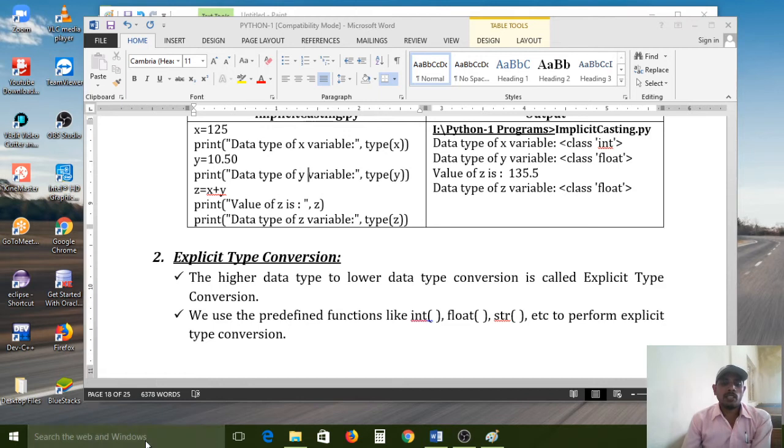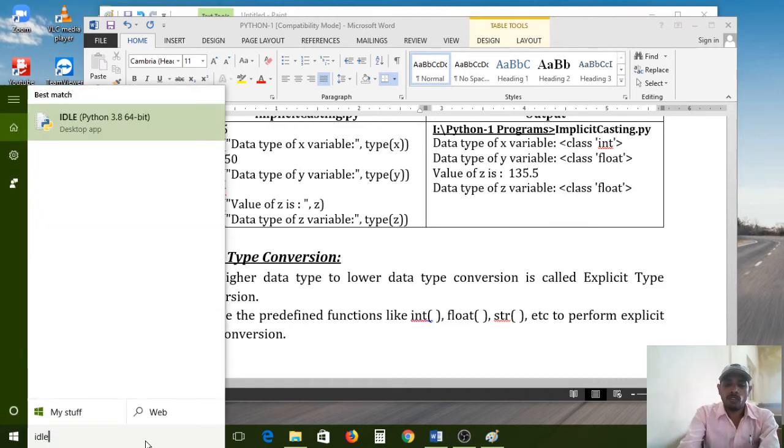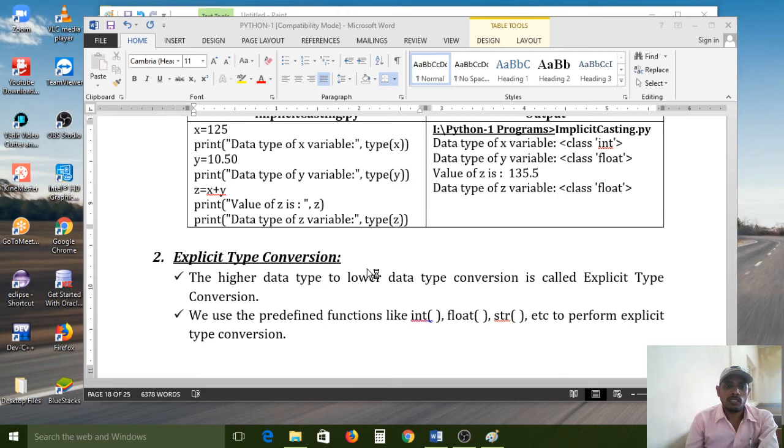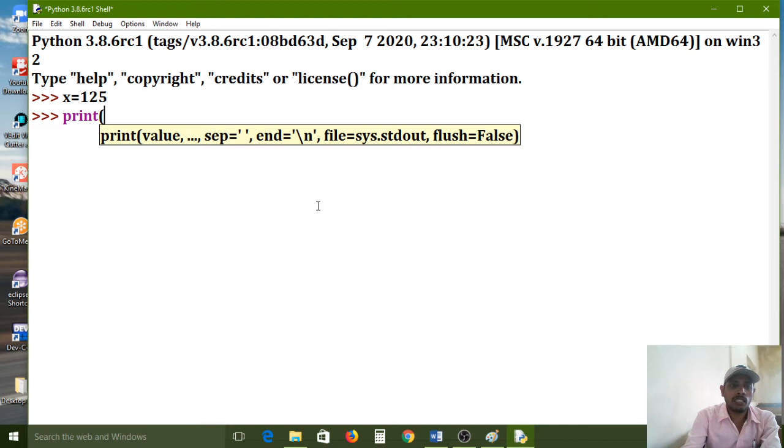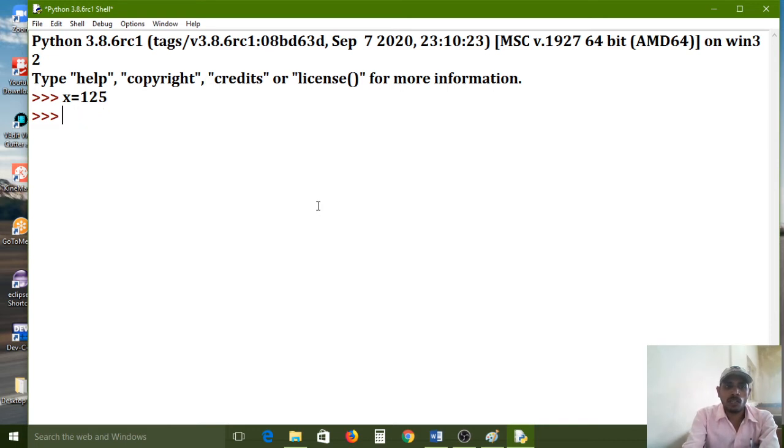Practically I will explain. For that I am opening the IDLE shell window, the Python shell window. x is equal to 125. Now I want to know this data type. For that there is a built-in function available along with Python, a predefined function, and we pass the variable as an argument.